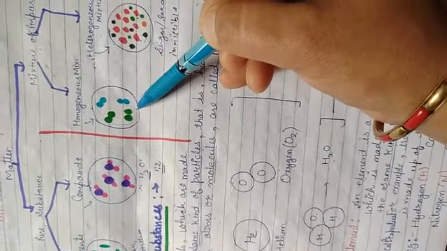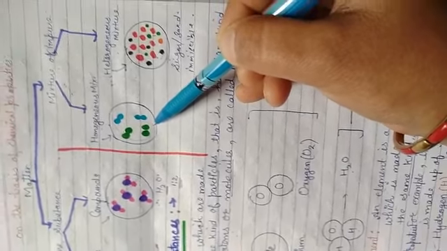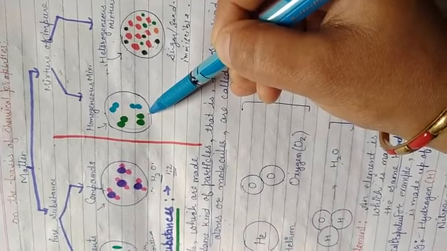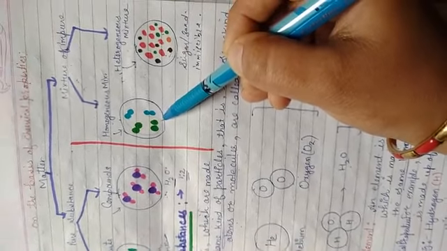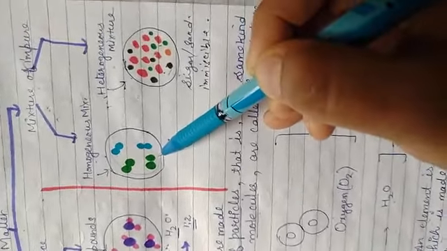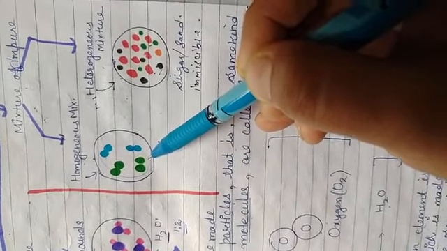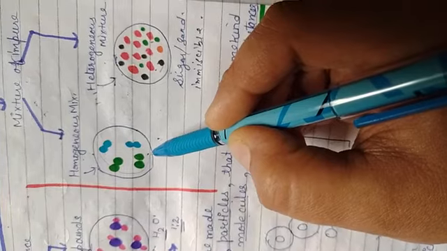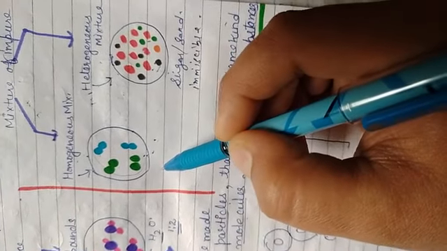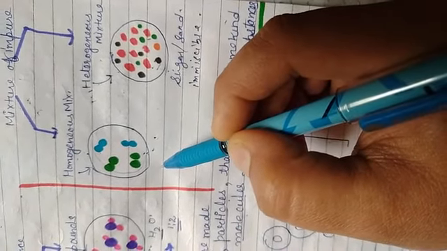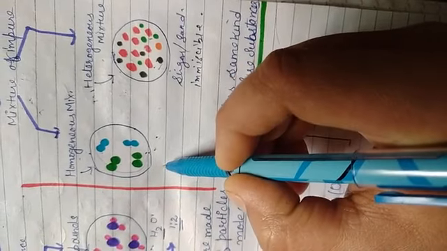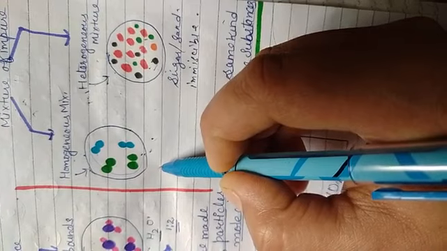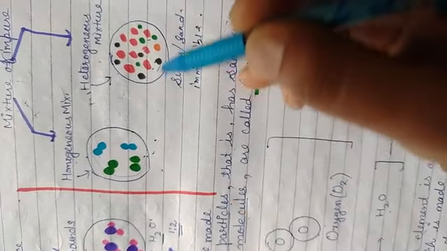A mixture is said to be homogeneous if all the components of the mixture are uniformly mixed and there are no boundaries of separation between them. Or you can also define it: a mixture has a uniform composition throughout. You can see it through the diagram. For example, a solution of sugar in water is a homogeneous mixture. Air is also a homogeneous mixture of different gases.